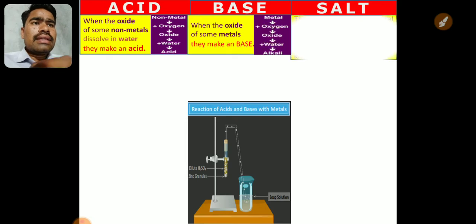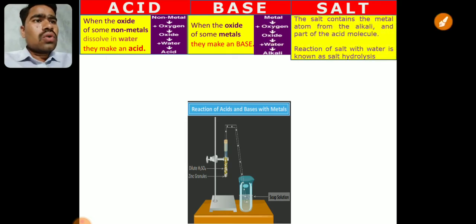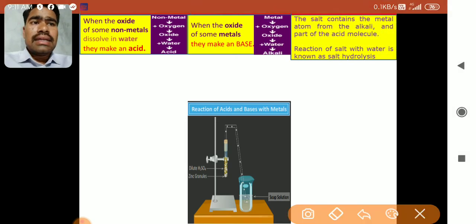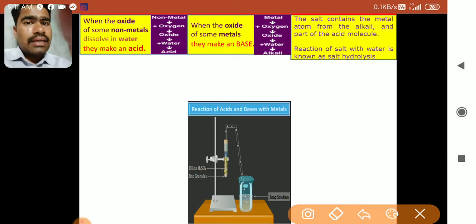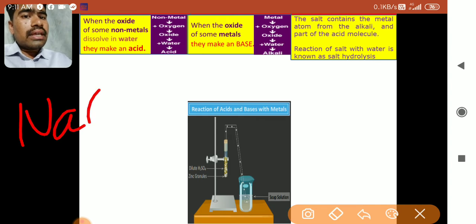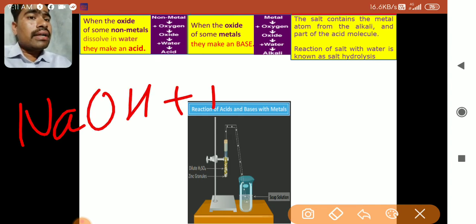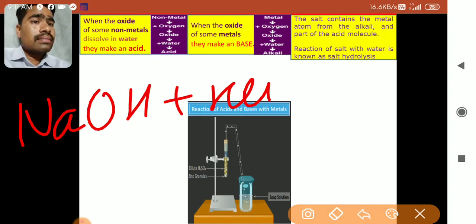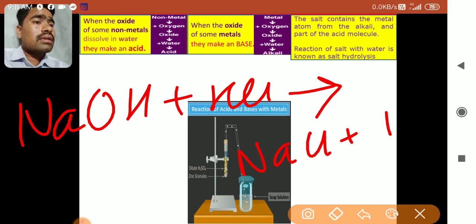Now let's go to the salts. Salts contain the metal atoms from the alkali and part of the acid molecule also. I'll give you an example. NaOH is the base. When added to HCl, that is acid, it will form NaCl plus H2O.